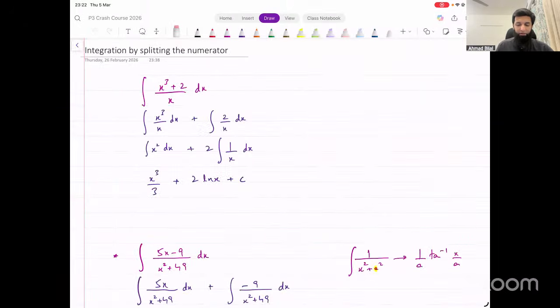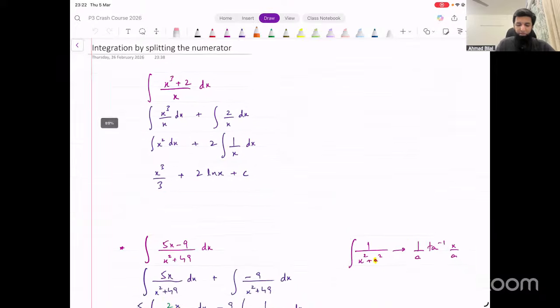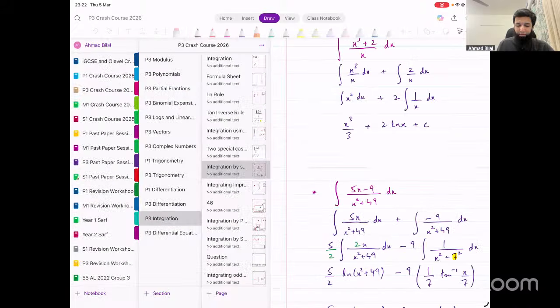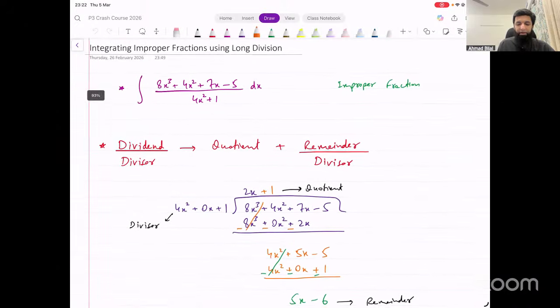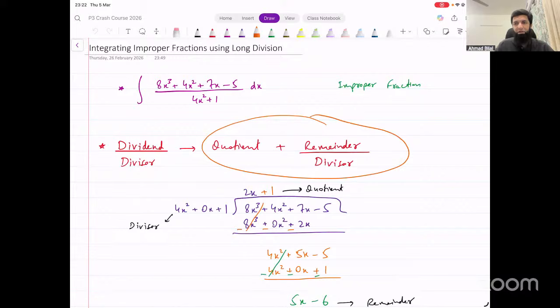Then the next rule, fraction rule, was not a rule as such, just a trick that we use sometimes. Sometimes splitting the numerator makes the integration simpler. These were some examples that we did for that, right? We split the numerator. Then finally, integrating improper fractions. When we have an improper fraction where numerator's degree is greater than or equal to the degree of the denominator, in this case we said, we'll be using long division and break the fraction into quotient plus remainder over divisor, right? That's what we did.